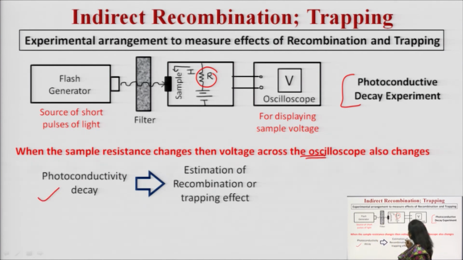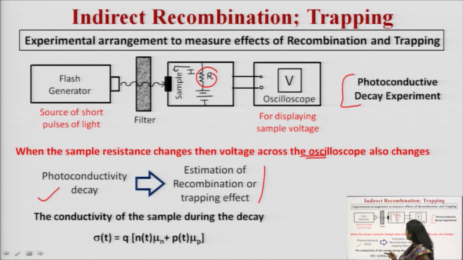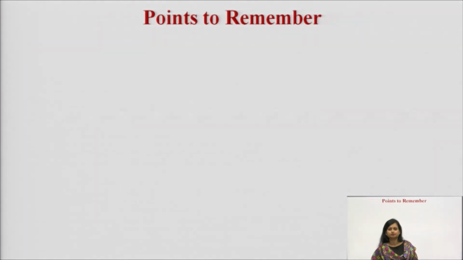From this you can calculate the photoconductive decay, which gives you an estimation of the recombination or trapping effect. Mathematically, the conductivity of the sample is q(n(t)μn + p(t)μp), where n(t) is the concentration of electrons at any instant t and p(t) is the concentration of holes at any instant t, multiplied by their mobilities. So, this is how this experimental arrangement can be set up and photoconductive decay can be measured.